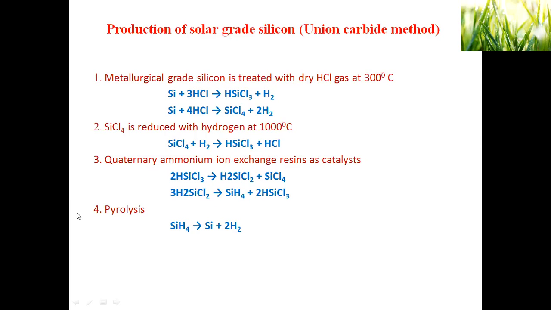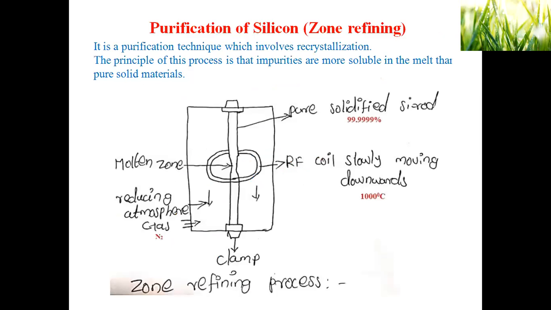The fourth one is pyrolysis. SiH4 is fed into the column containing a heated silicon seed rod. When the silane is fed onto that heated silicon rod, it undergoes pyrolysis to become silicon and releases hydrogen gas. This is polycrystalline silicon. Still, this has some impurities, so it is further taken into a purification process.